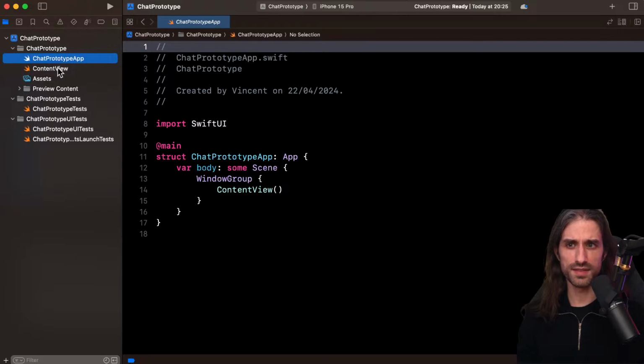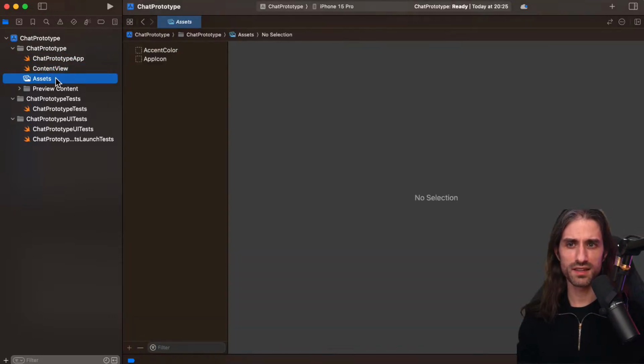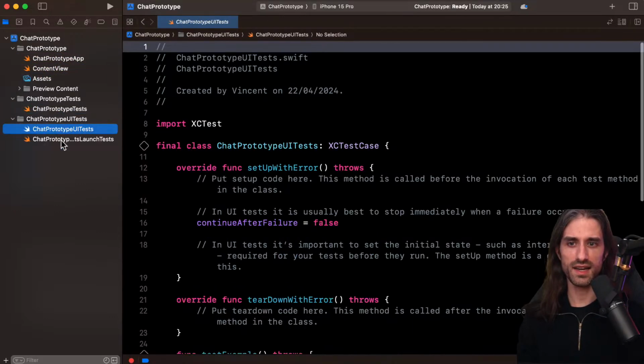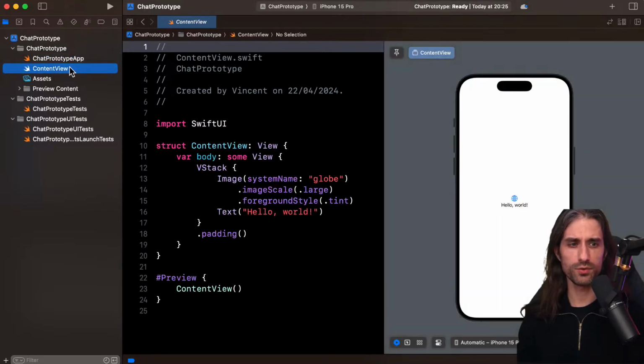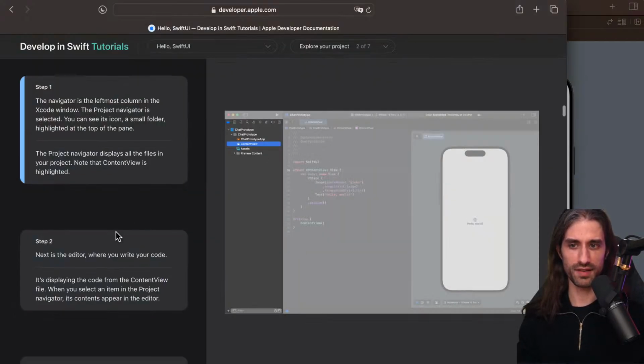This allows us to navigate through all of the files inside our Xcode project. We'll go over these files one by one to see what they have inside. And you can see that the currently highlighted file is ContentView, whose content is displayed in the editor, which is right here. We're going to talk about it just after.